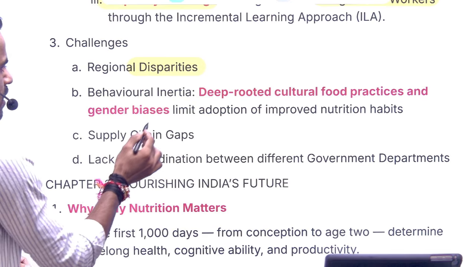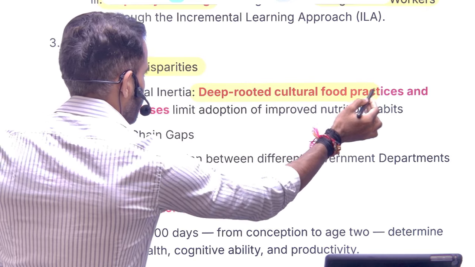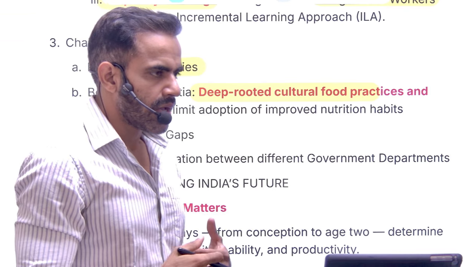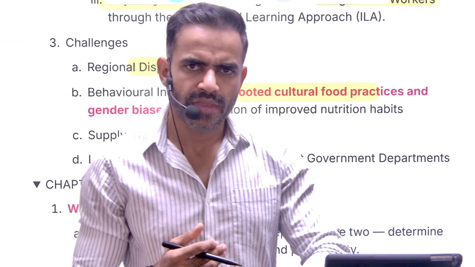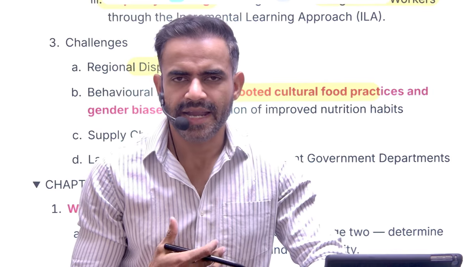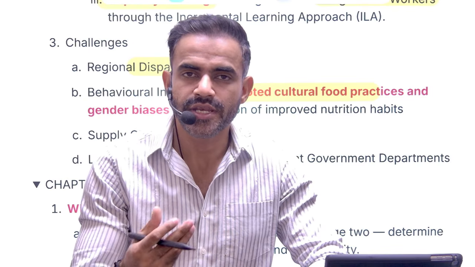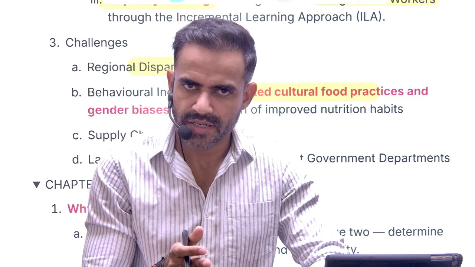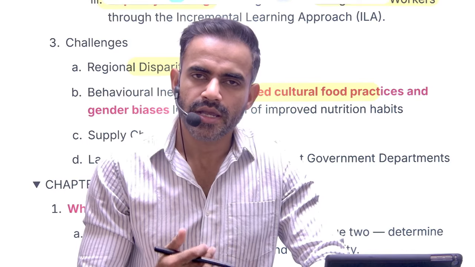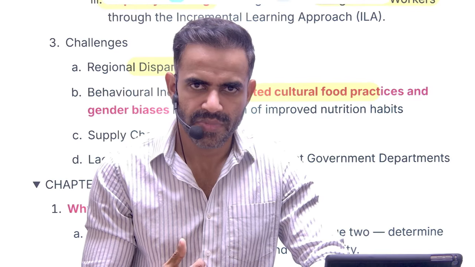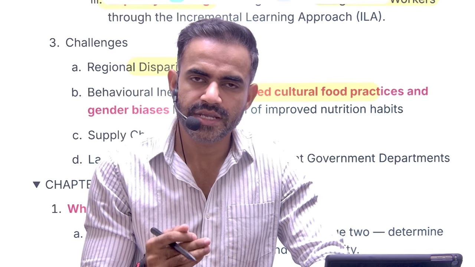Number two, there are deep-rooted cultural food practices. For example, as far as the midday meal is concerned, initially the government had planned to provide eggs to give more protein to the children, but this was protested on the ground that certain children are vegetarian. That simply means their diet is veg.